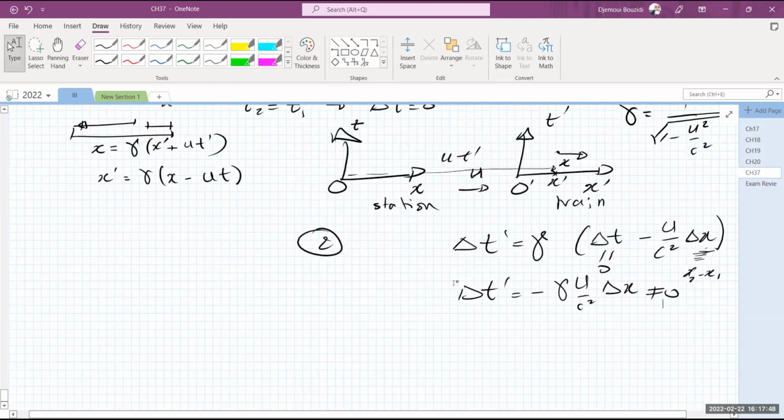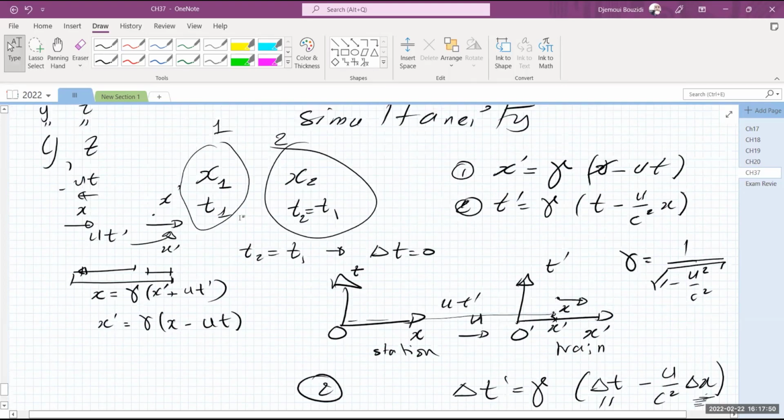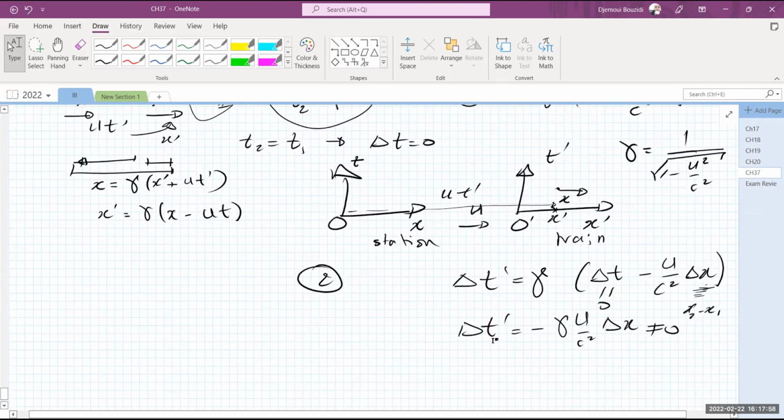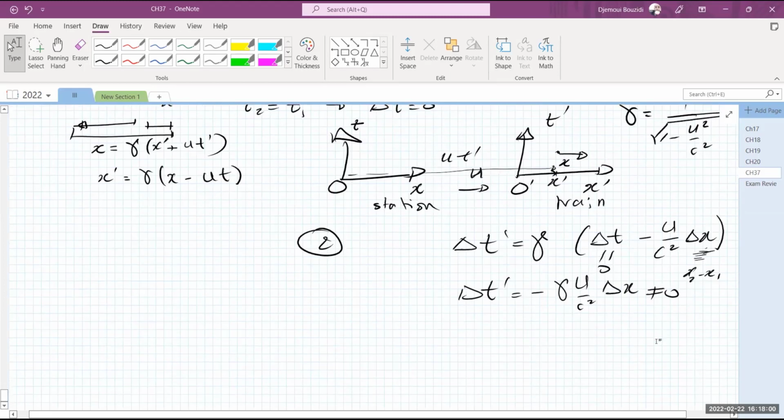Which means that the two events that happen at the same time from the vantage point of the person in the station, for the person who's moving, they're not at the same time. They happen at two different instances. As a matter of fact, I can calculate t2 prime minus t1 prime is a negative number if x2 is, of course, greater than x1.